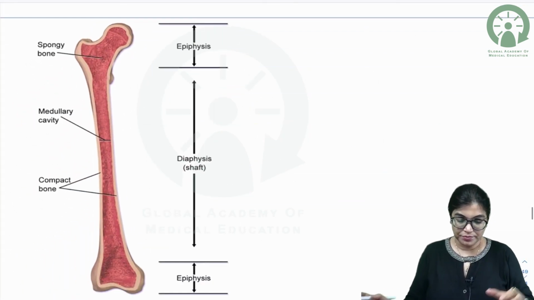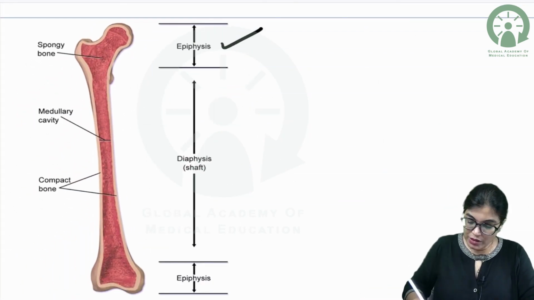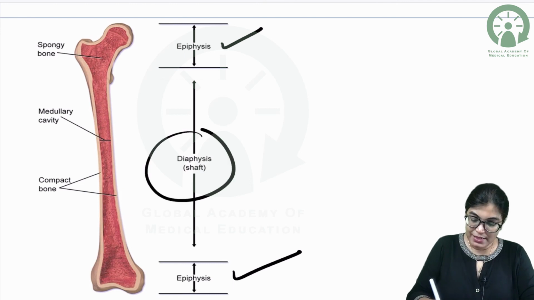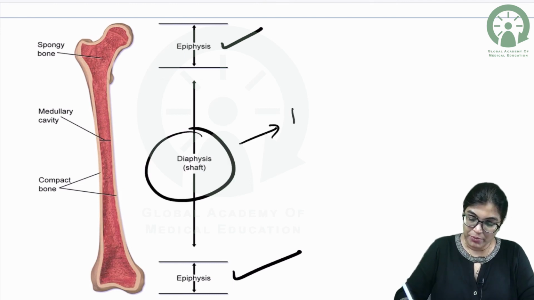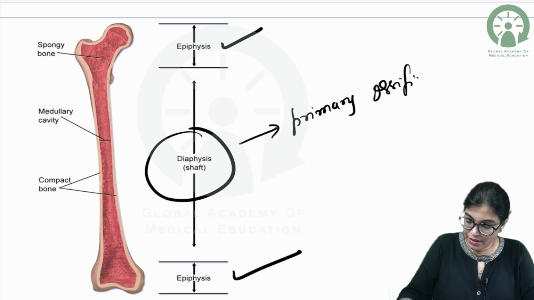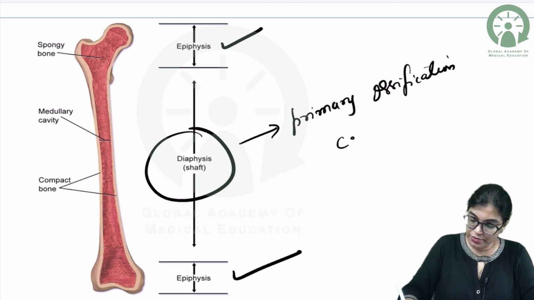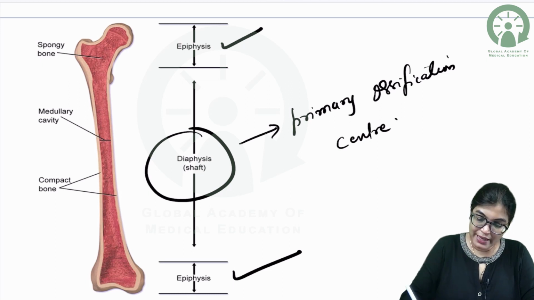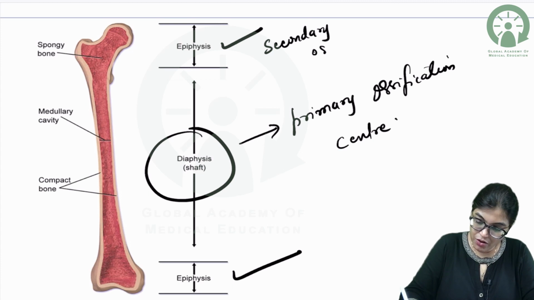Now see here. The ends of the bone are called epiphysis. Diaphysis is the shaft, and we know that primary ossification centers appear in the shaft of the long bones, and in the epiphysis region secondary ossification centers appear.